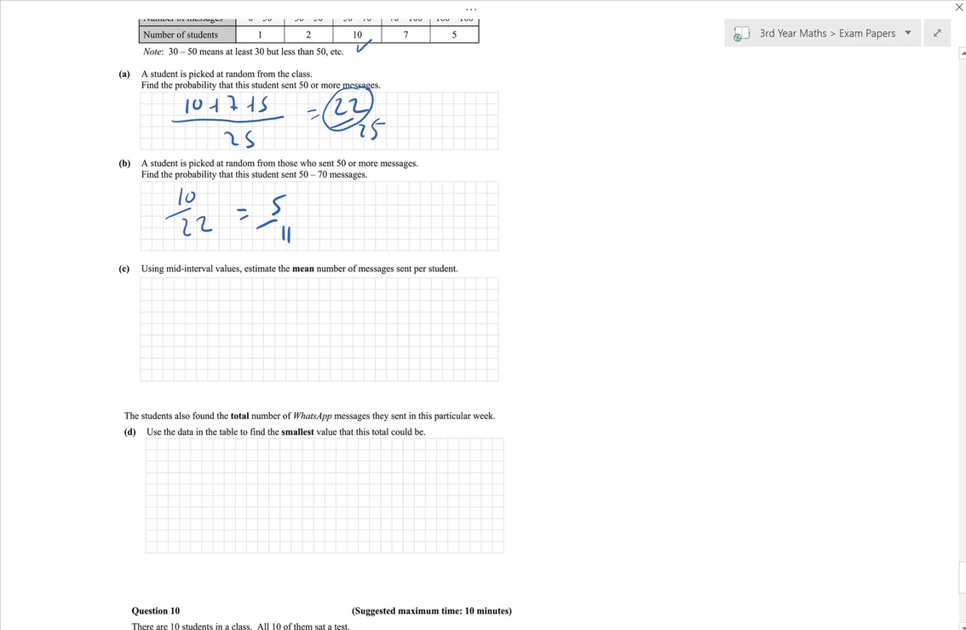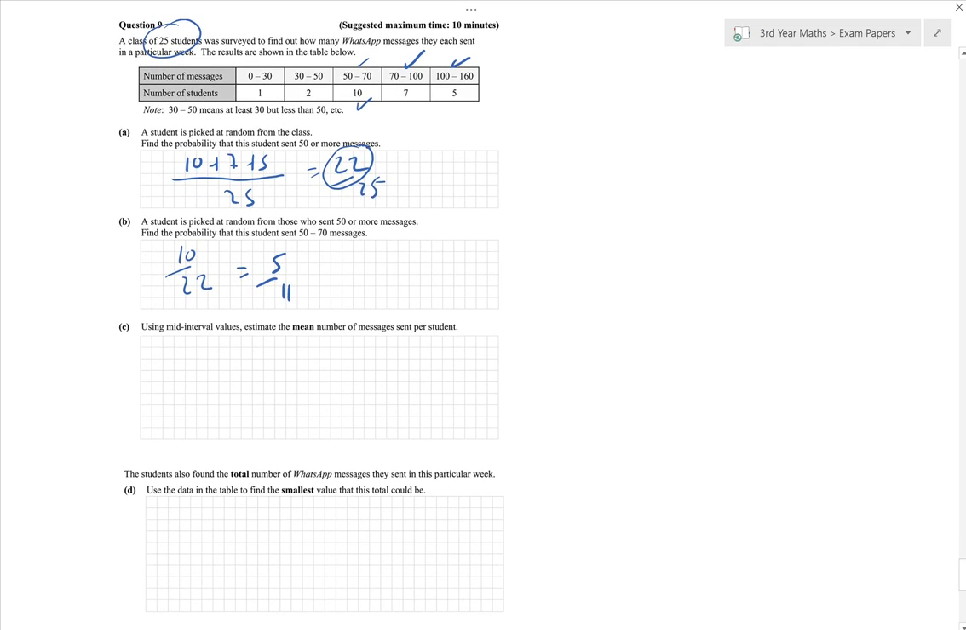Now, using the mid-interval values, I cannot stress this enough. This comes up all the time. So you need to know how to find the mean using mid-interval. So using mid-interval values, estimate the mean number of messages sent per student. So these are our intervals. The middle of each interval is 15, 40, 60, 85, and 130. So I'm going to multiply each midpoint by how often they occur.